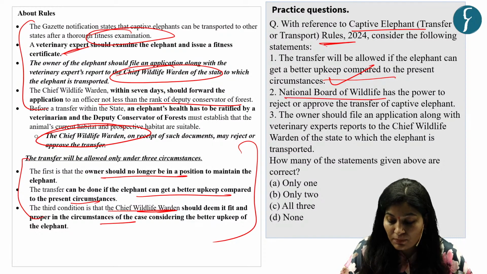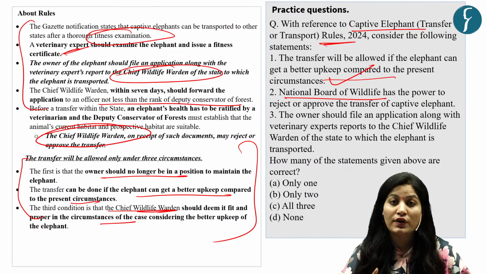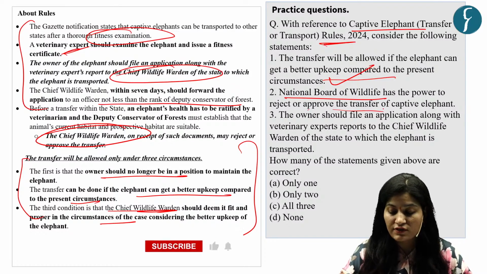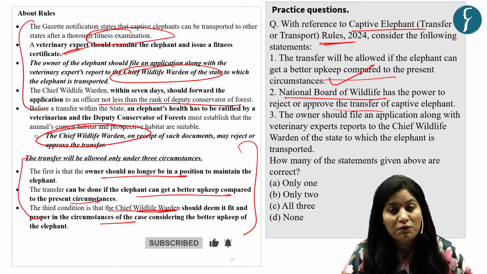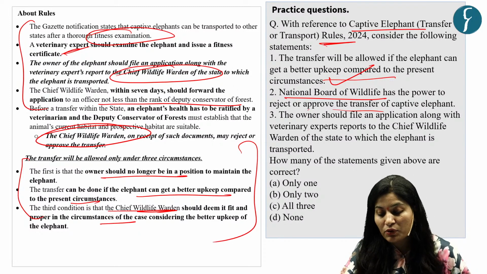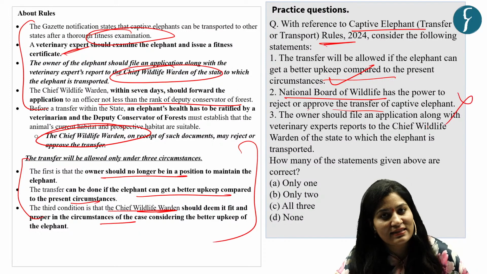Second is National Board of Wildlife has the power to reject or approve the transfer of captive elephant. This is incorrect. Power is with Chief Wildlife Warden, not with National Board of Wildlife. So our second statement is incorrect.